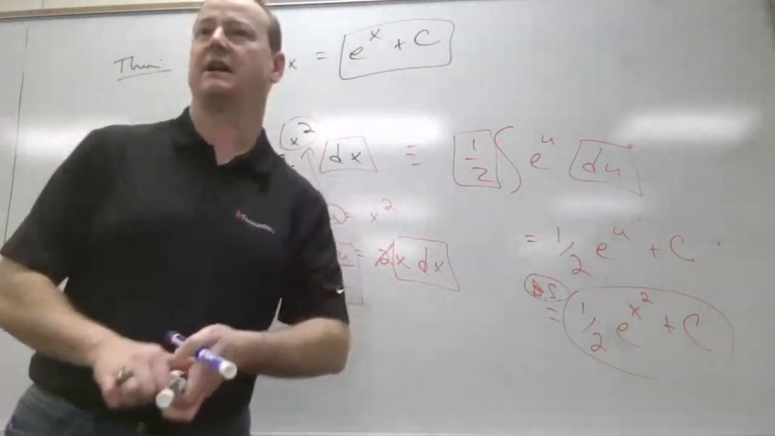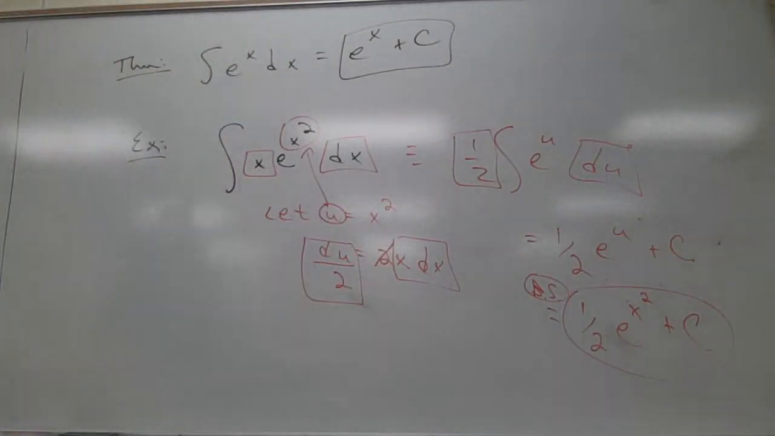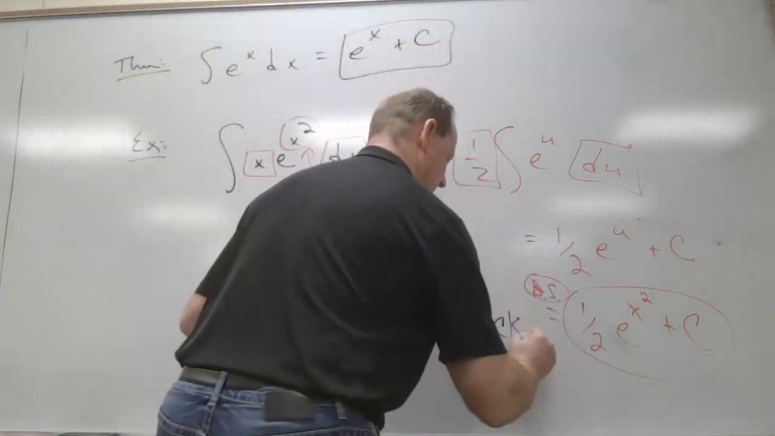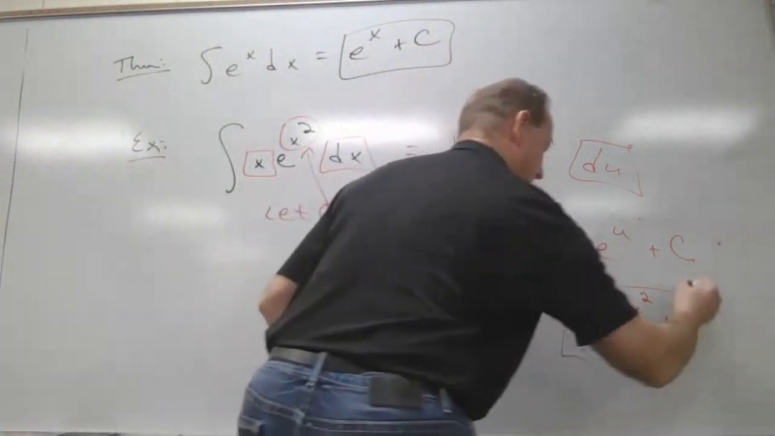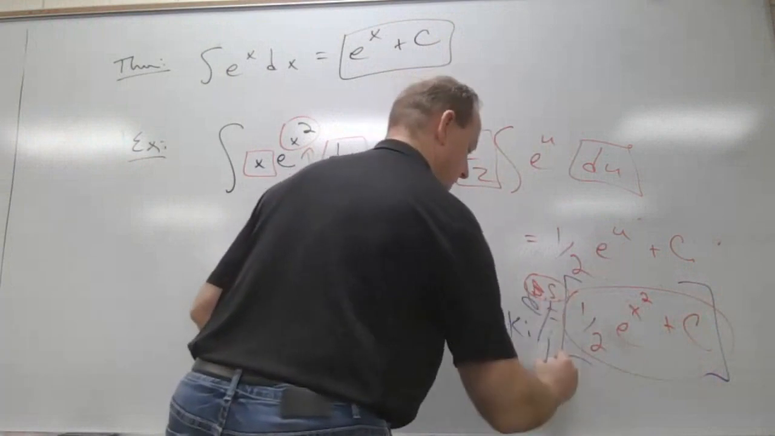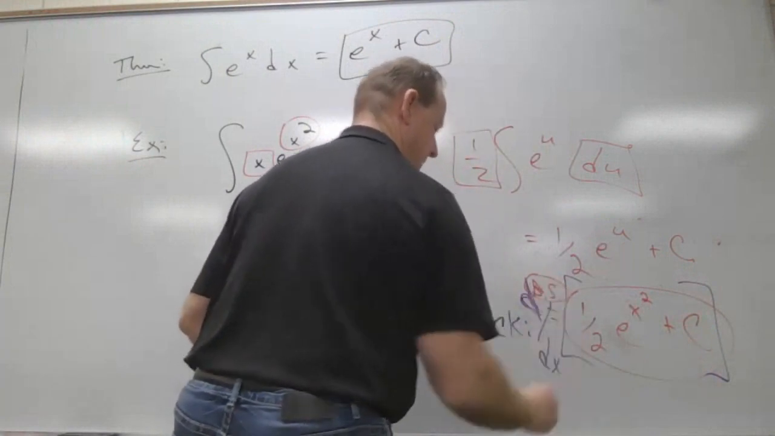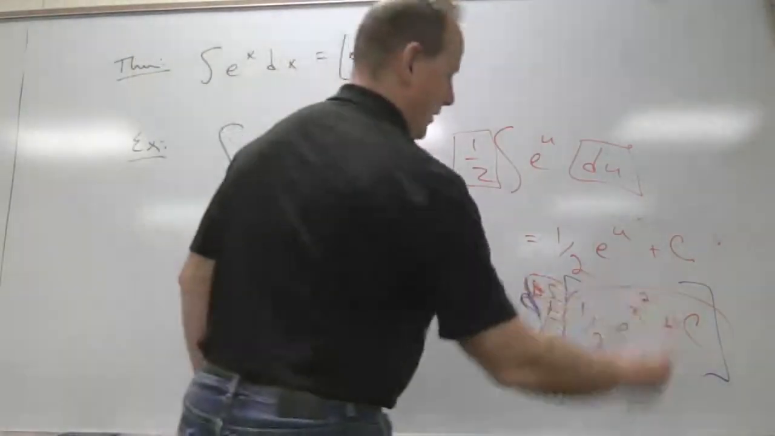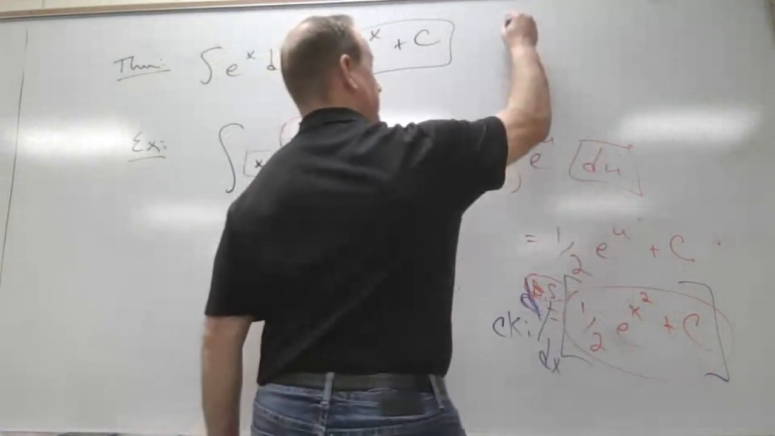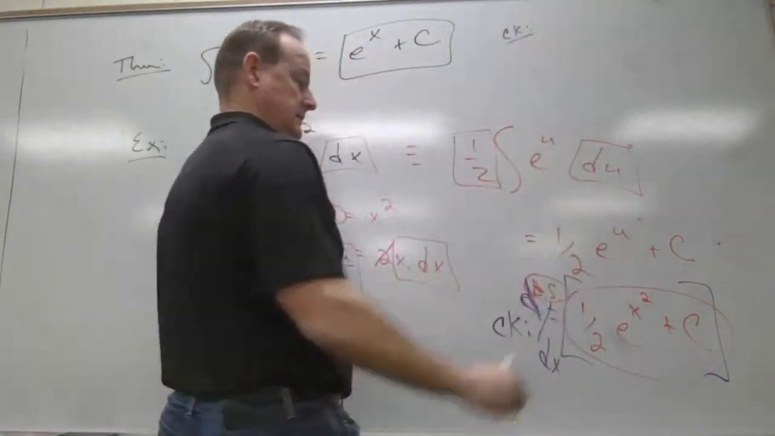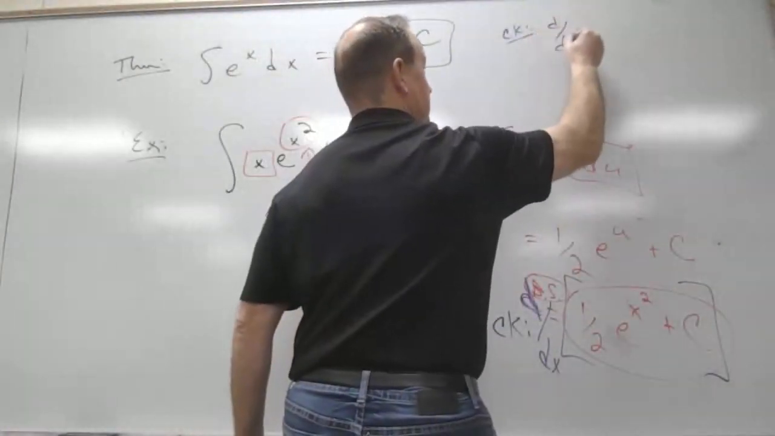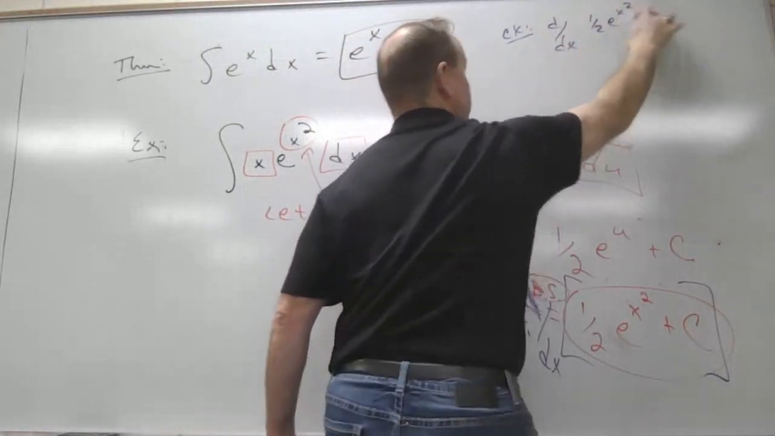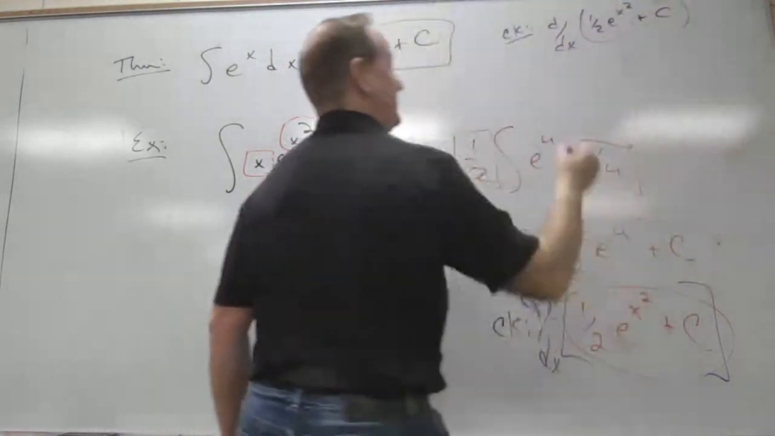I don't believe it. So how do I check it, Carly? Take the derivative of it. Take the derivative. So if I want to check this, I can take the derivative of this answer with respect to x, right? So that's d/dx. So take the derivative of that, what do we get? What's the derivative of 1/2 e to the x squared plus c? I'll go up here on the check. Derivative with respect to x of 1/2 e to the x squared plus c. Well, plus c is out here.